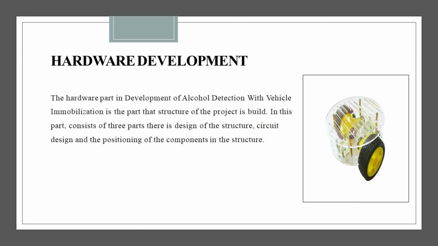Hardware development. The hardware part in the development of alcohol detection with vehicle immobilization is the part where the structure of the project is built. This part consists of 3 parts, that is design of the structure, circuit design and the positioning of the components in the structure. The figure on the right side is the two-wheel drive robot structure that we used in the development of this project.